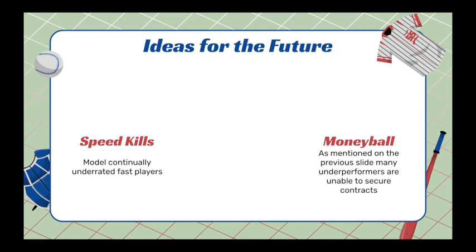Beyond this, one of the other limitations of our model was the focus on slugging percentage. Generally, OPS is used, on base plus slugging percentage, which focuses more on a player's ability to get on base, whether it's through a hit or a walk. The reason I elected not to use OPS is because I could not find any peripherals that particularly addressed the importance of walks, which is an important factor in on-base percentage, considering it's literally in the name, on base.